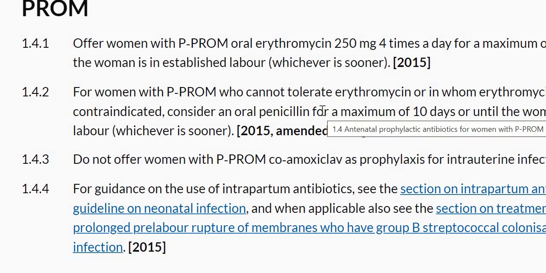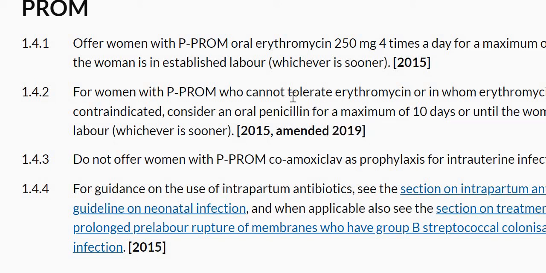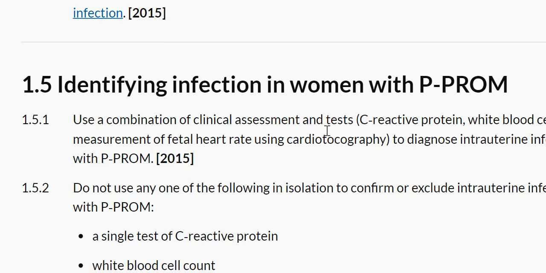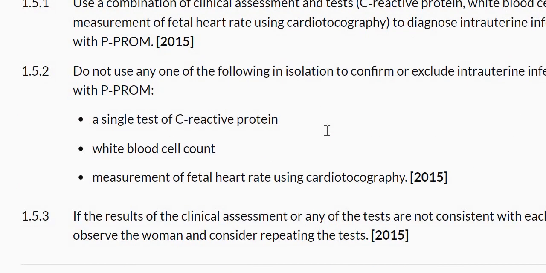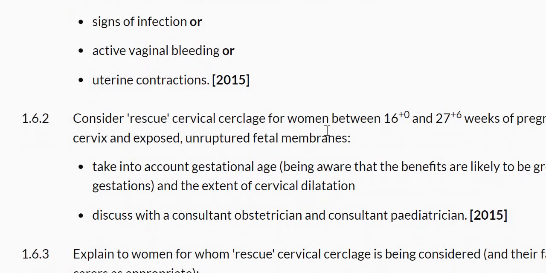And in any situation, we are going to give her the benefit of the doubt. If things are not given there, then we are not going to make things up. We will not say that maybe we will let her continue like this and then apply a rescue cerclage. It doesn't go that way. So you have diagnosed her at 15 weeks, and you still need to review her after 2 weeks at 16 weeks, and then we can offer her this cerclage, because the guideline says that we can apply it between